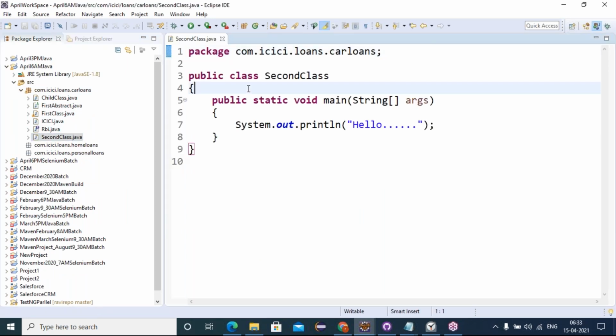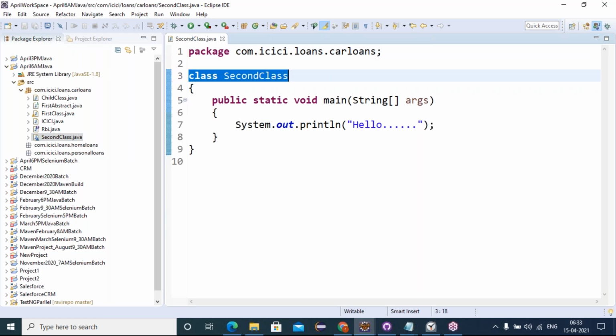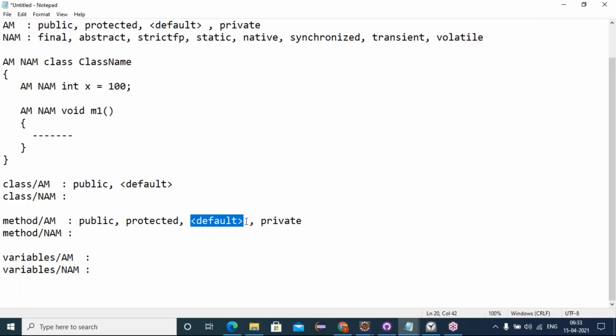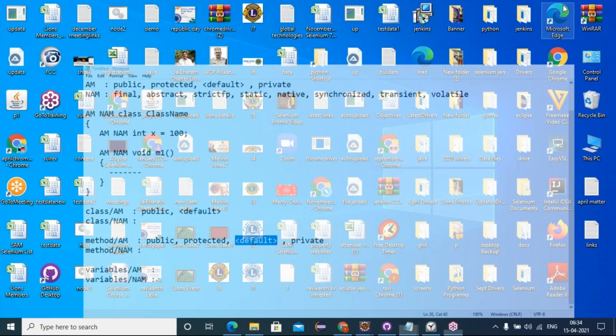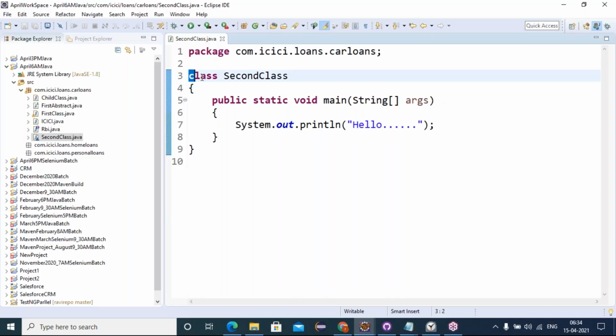See friends, I'm not giving any access modifier, just the class name. This is called a default class. To show the representation, I wrote default in angular brackets, but you don't need to write it; it means nothing is given. So we can call this a default class, with no access modifier. Understanding? Giving something means public, like public class.